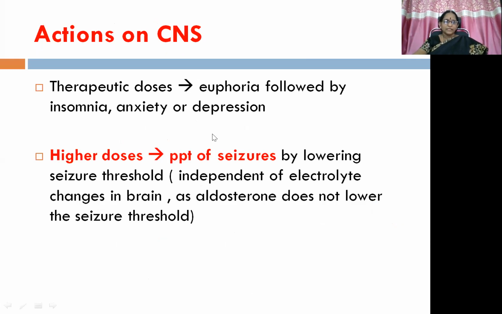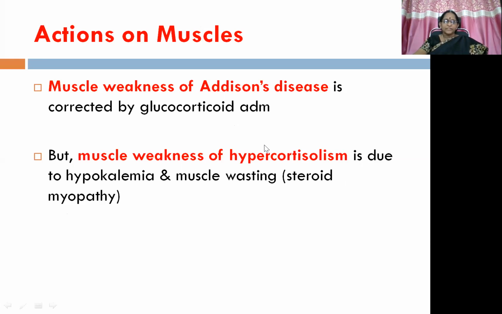Then actions on the CNS. In therapeutic doses, glucocorticoids will give rise to euphoric manifestations followed by insomnia, anxiety, or depression. If we go for higher doses, there is a possibility of precipitation of seizures by lowering the seizure threshold. Of course, this is independent of electrolyte changes in the brain, as aldosterone does not lower the seizure threshold. Okay. Then coming to the actions on muscles, there is a possibility of muscle weakness in Addison's disease,